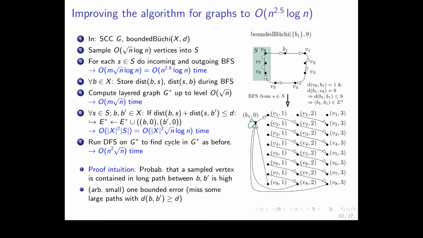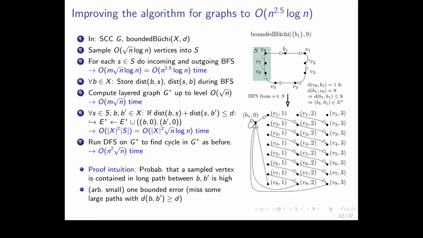So this is the green edge. And as you can see in the example, the distance from V8 to B1 is 1, and the distance from B1 to V8 is 8. We got this information from the BFSs. Their sum is 9, which is less than or equal to D, and therefore we can add the self loop. And as you can imagine, this already means that this is a good SCC.